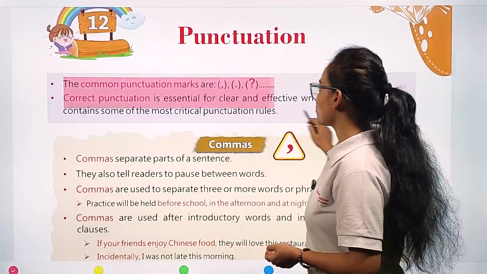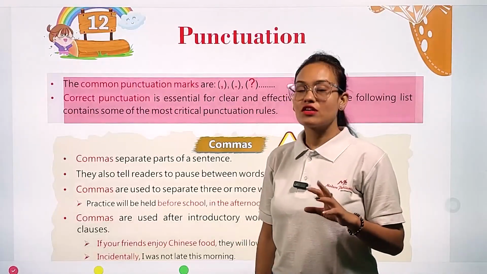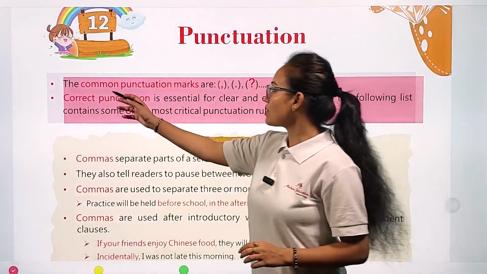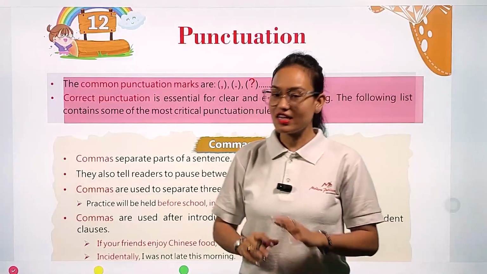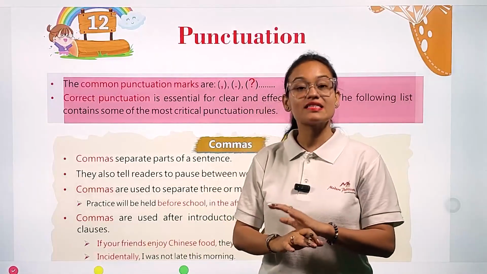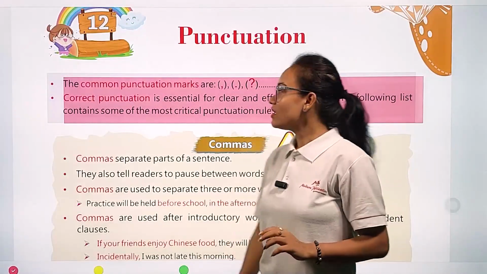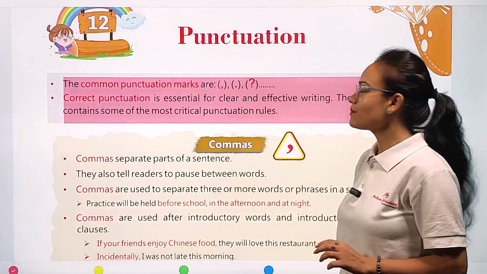The common punctuation marks are, see, in general, commonly we use three types of punctuation mark. The common punctuation marks are comma, full stop, and a question mark. Okay, so in general, or I can say in common, we use generally three types of punctuation mark: comma, full stop, and question mark.